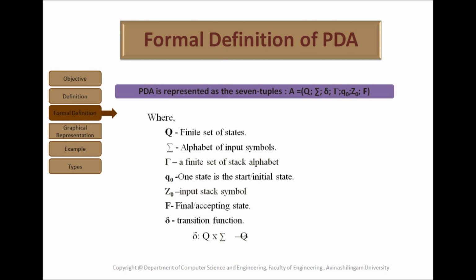Here, a pushdown automaton has two alphabets. One is the input alphabet, which is represented by Σ, which has the input string. Another one is the stack alphabet, which is represented by Γ, which is for storing on the stack. In pushdown automata, elements can be inserted, that is added to the stack, or deleted from the stack. Next, we will see the graphical representation of the pushdown automata.